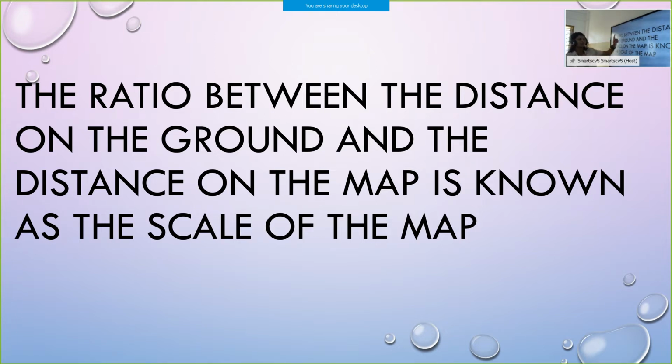The ratio between the distance on the ground and the distance on the map is known as the scale of the map. See, we can't measure so much distance, no? So, it is given in the scale. Listen carefully. The ratio between the distance on the ground, means surface area, and the distance on the map is represented as the scale of the map.